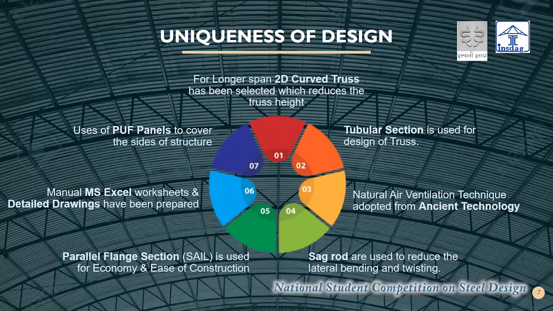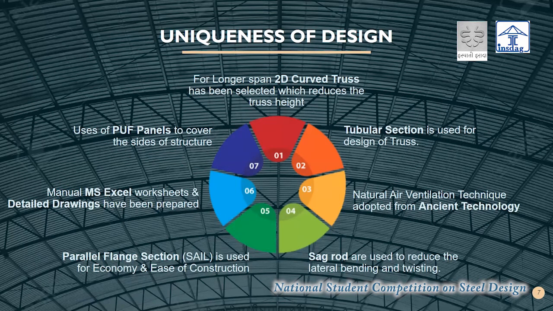First of all, we designed a 2D curved truss which reduces the truss height, and we use a tubular section which not only reduces the overall weight of the truss but is also easy to fabricate, because we don't use 2 or 3 different types of tubular section, only one type.